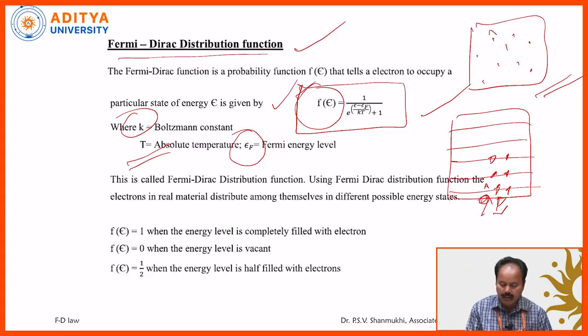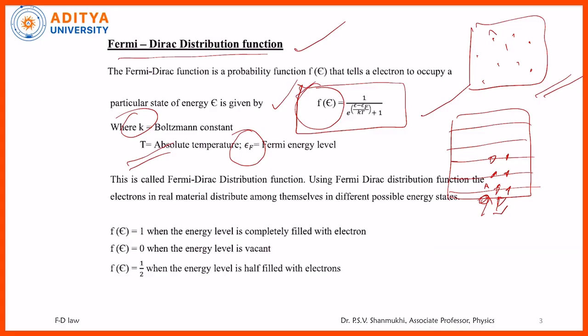f(E) is called the probability of finding the electrons. Probability generally takes values from 0 to 1. If f(E) is equal to 0, the given energy level is said to be empty. If f(E) is equal to 1, the energy level is said to be completely filled by electrons. Completely means 2 electrons: one clockwise spinning electron, the second anti-clockwise spinning electron. If f(E) is equal to half, 0.5, it is said to be half filled, meaning the given energy level is filled by only 1 electron. That means f(E) represents the probability of finding electrons in the given energy level, so it takes values from 0 to 1.